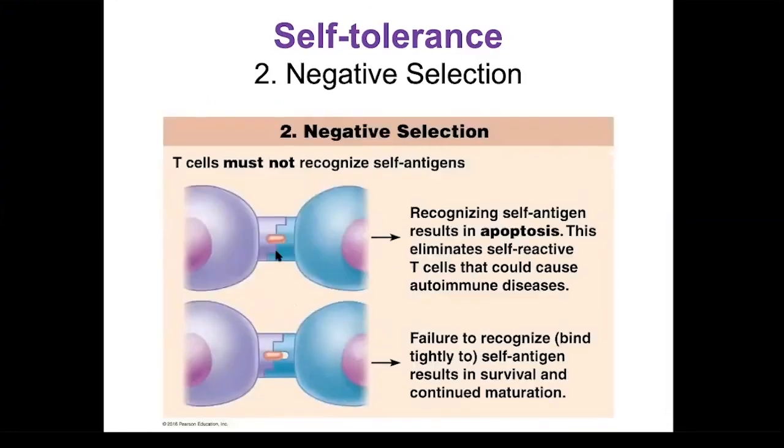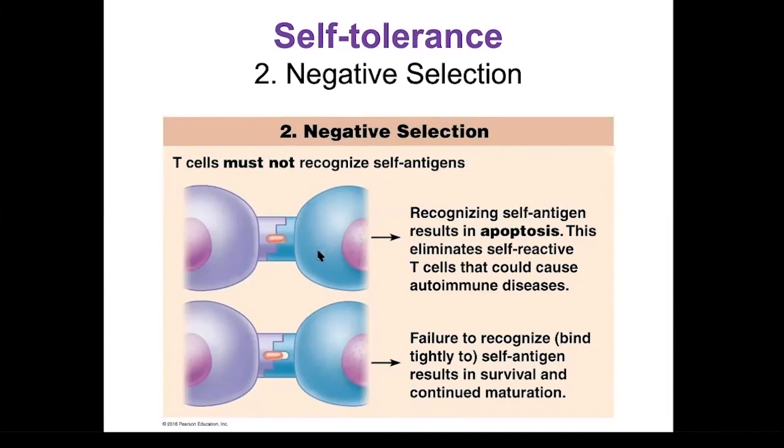During negative selection, the thymic cell, remember, presented the MHC with the antigen bound to it to the T cell that's undergoing the maturation process. If the T cell binds tightly with the antigen, and this is going to be a self-antigen, and notice there's not any space, it fits tightly here, then that means that T cell will be activated by this antigen, will begin to divide, and all of the daughter cells will look for that antigen to try to remove it from your body.